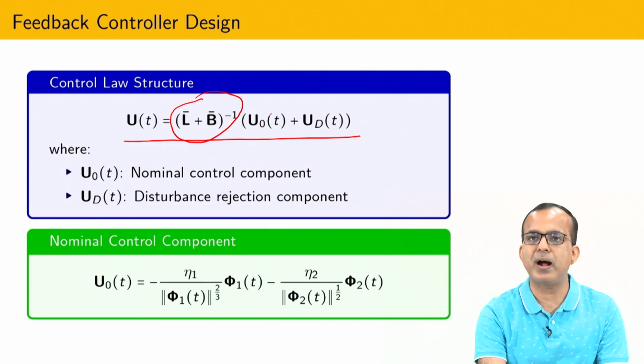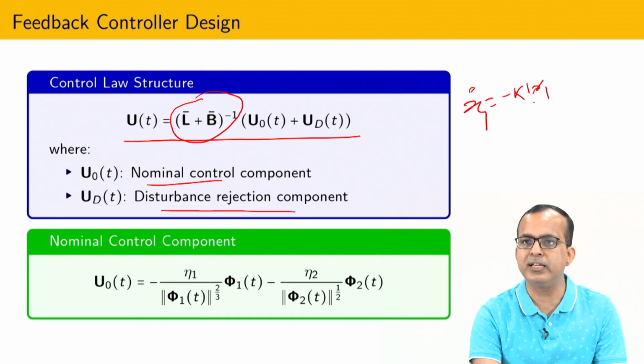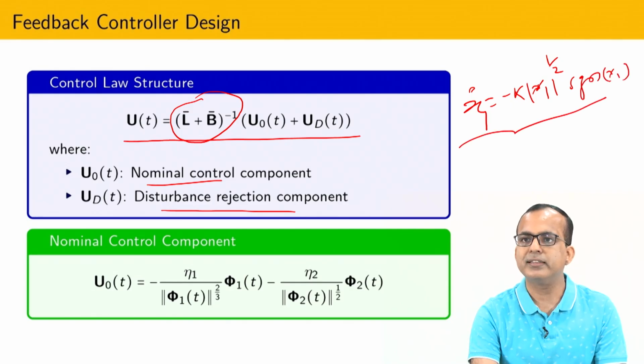Now I have two parts: U0, which is the nominal part, and UD, which is the disturbance rejection part. If you look at the first order super twisting algorithm carefully, with just this kind of structure, it is possible to show that in the absence of any disturbance, x1 tends towards 0 in some finite time t.